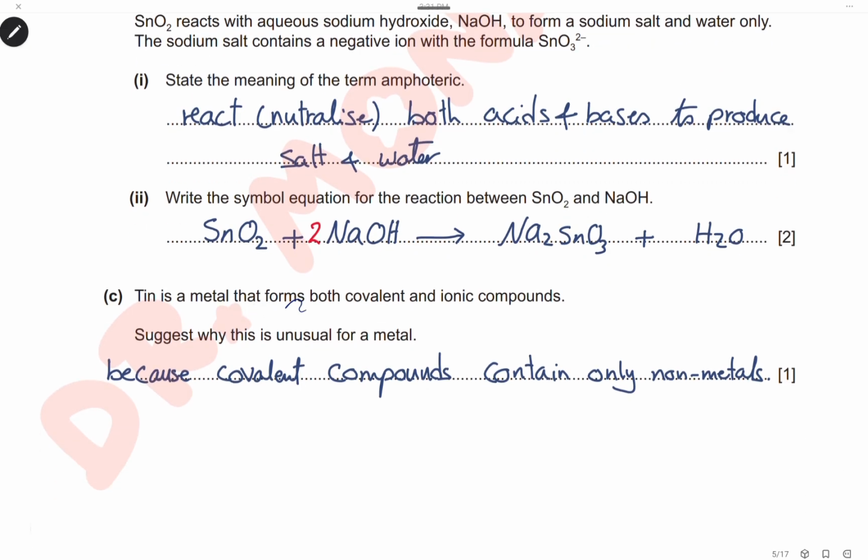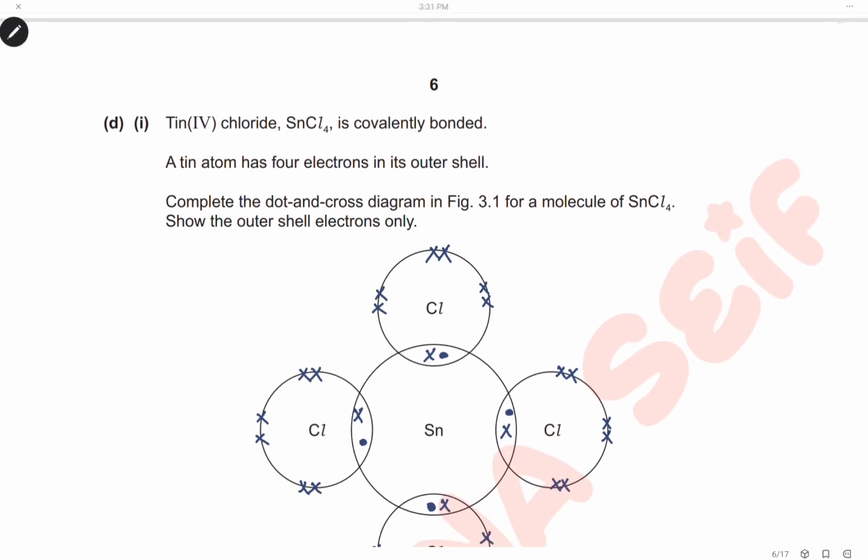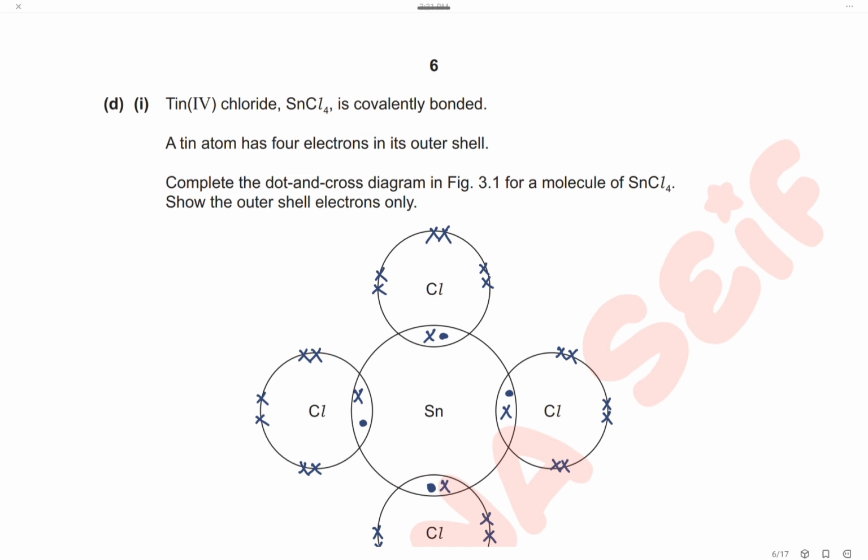Tin is a metal that forms both covalent and ionic compounds. Suggest why this is unusual for a metal. Covalent compounds contain non-metals only, so it is unusual for a metal to form covalent bonds. Tin(IV) chloride is covalently bonded. A tin atom has 4 electrons in its outer shell. Complete the dot and cross diagram for the molecule of tin(IV) chloride. Show the outer shell electrons only.